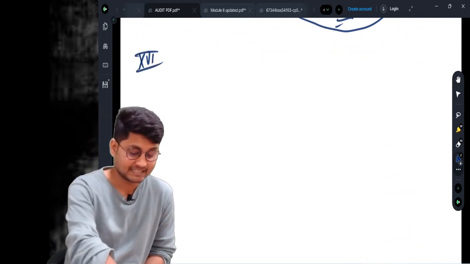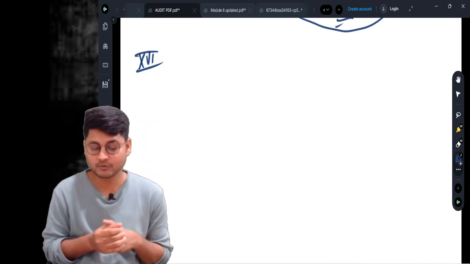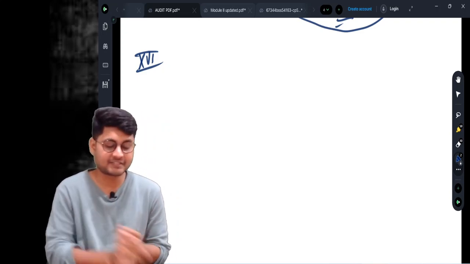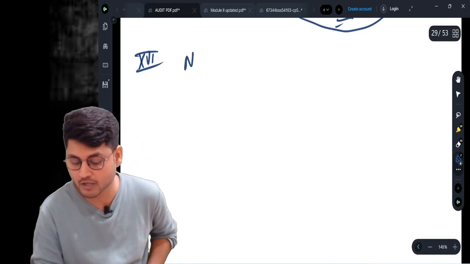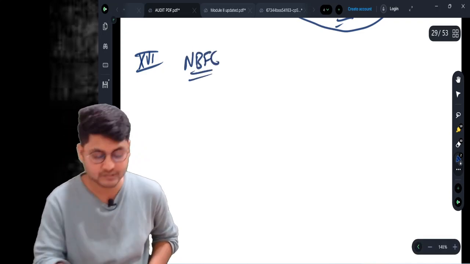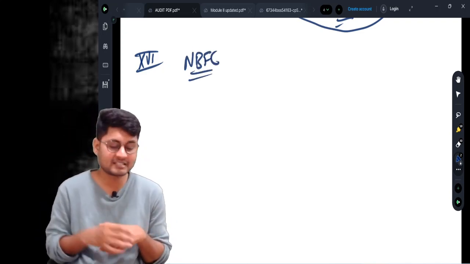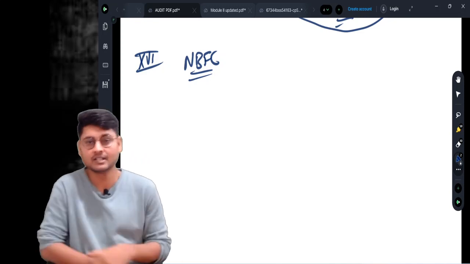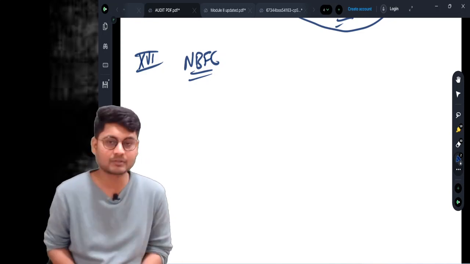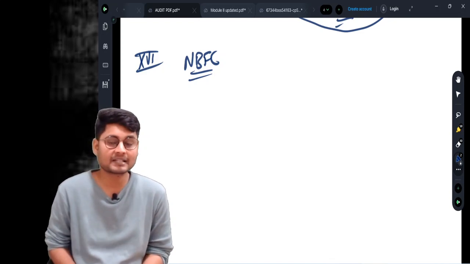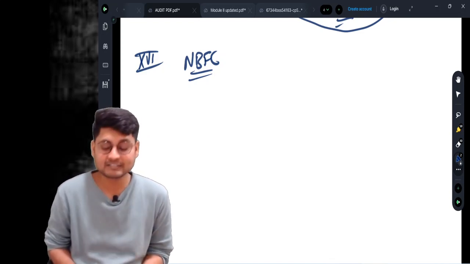Okay, now it is 16. Clause 16 talks about NBFC, non-banking financial companies. So if my client is a non-banking financial company, then only this clause is applicable. If not, you can go and write there "not applicable". This clause is not applicable if my client is not an NBFC.